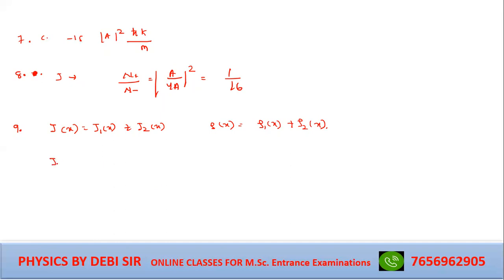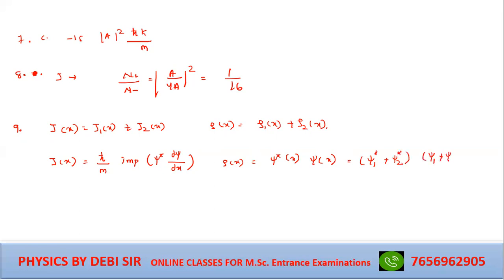Okay, very good. So Jx is h cut by m times the imaginary part of psi star del psi by del x. Rho x is psi star x psi x, that is equal to psi 1 star plus psi 2 star times psi 1 plus psi 2.